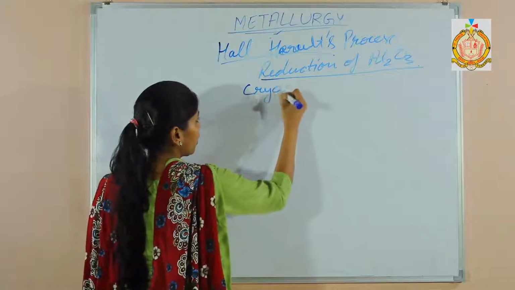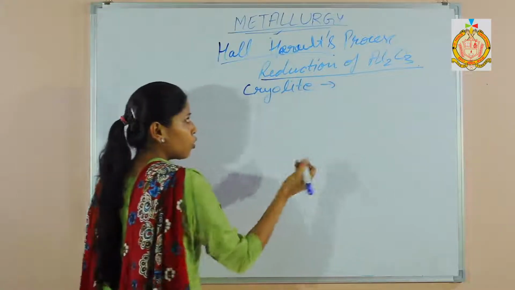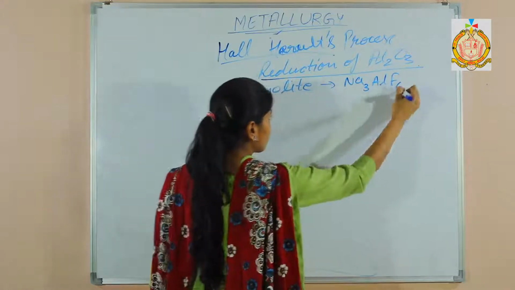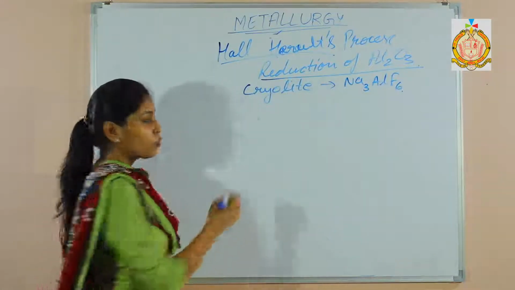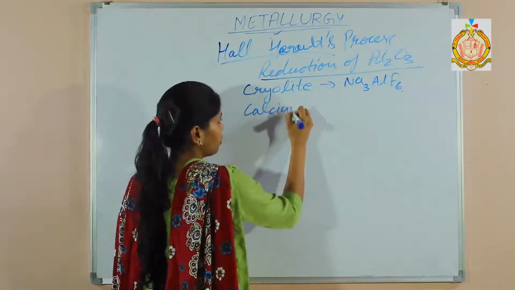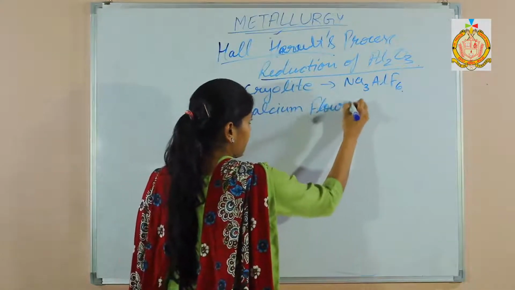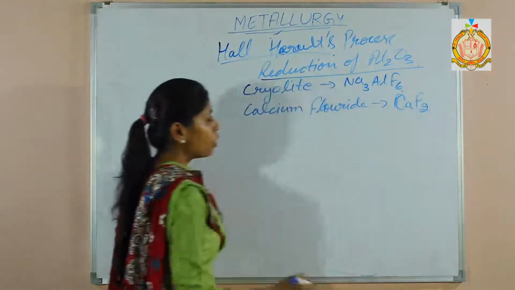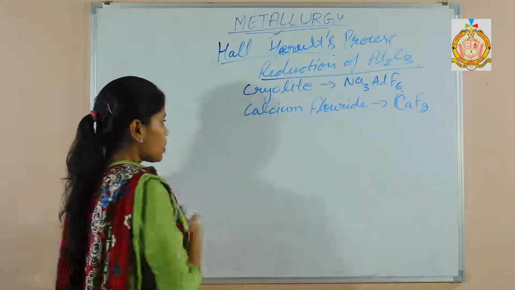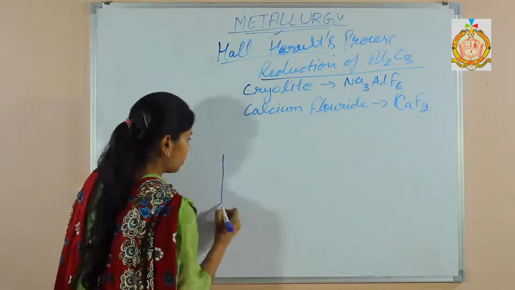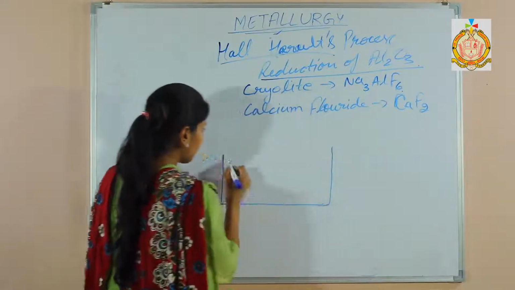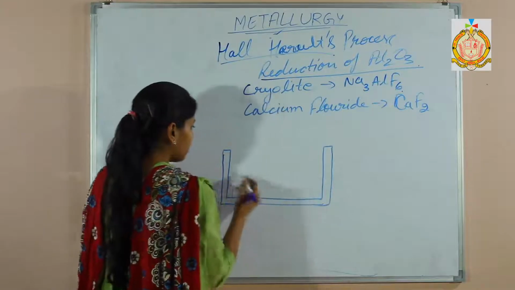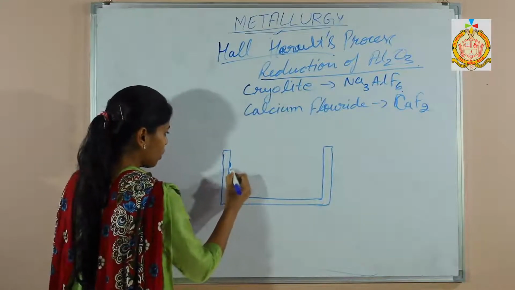That is cryolite, another ore of aluminum, Na3AlF6, and one more is calcium fluoride, formula CaF2. It is also called fluorspar.